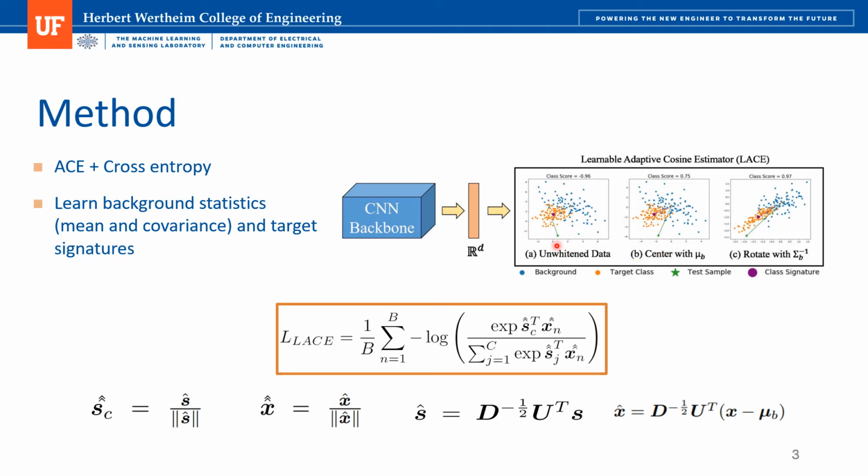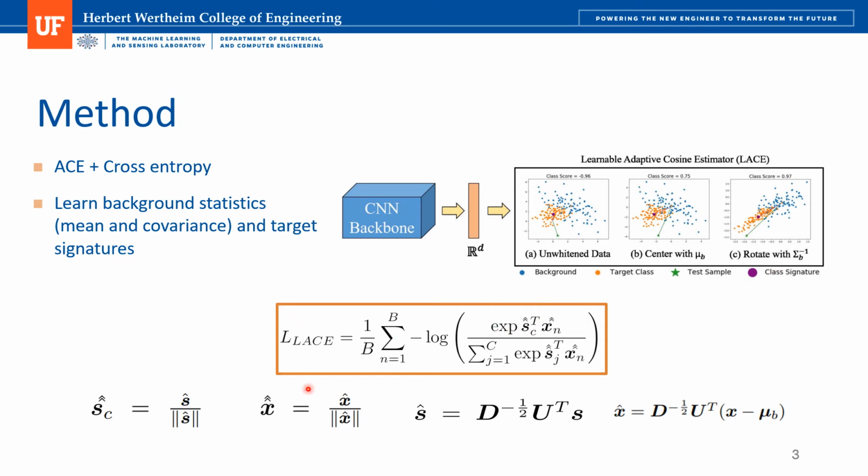To begin the data whitening operation, we use the background mean to center the data so that the background samples are shifted towards zero mean, and then we use the inverse covariance to rotate and scale the data such that the background samples have a spherical distribution. Through this data whitening approach, we're able to improve the cosine similarity between the target signature and the test sample.